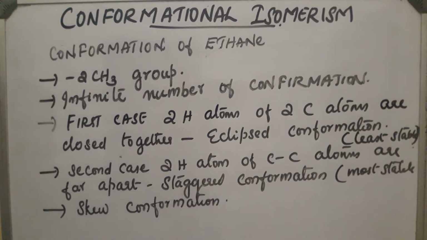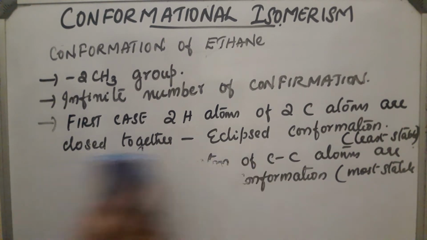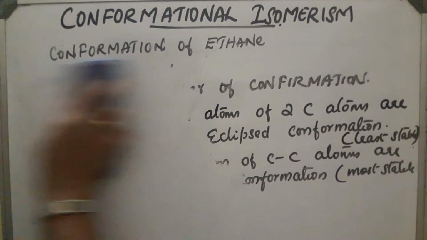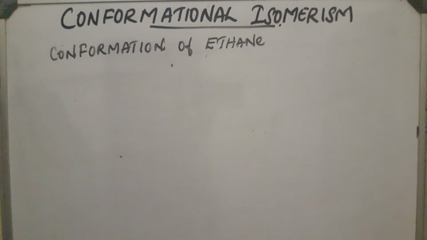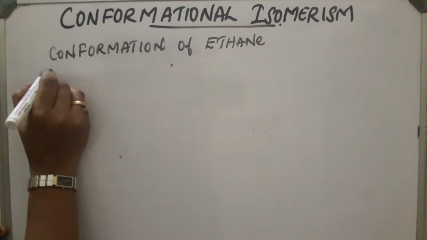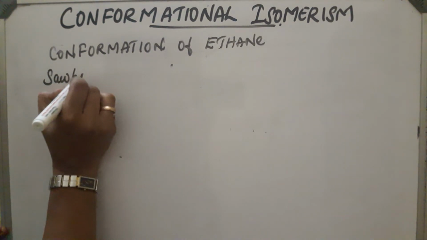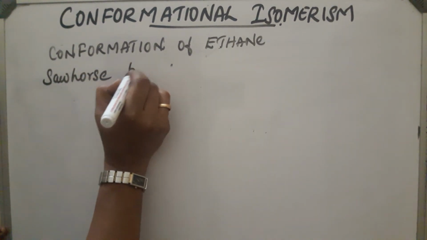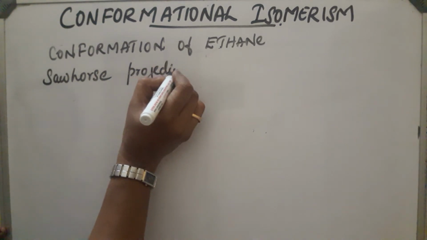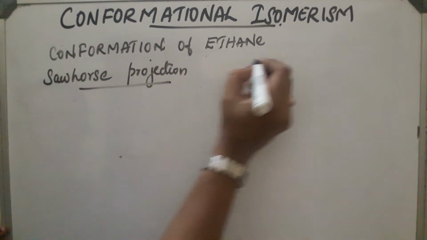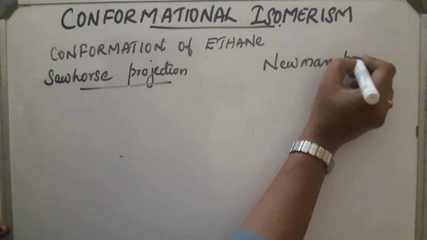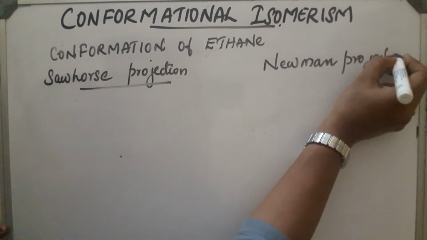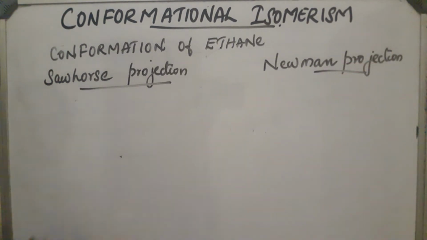Now we can represent these conformations in two ways. First one is the sawhorse projection and second one is the Newman projection. Let us draw the ethane molecule.